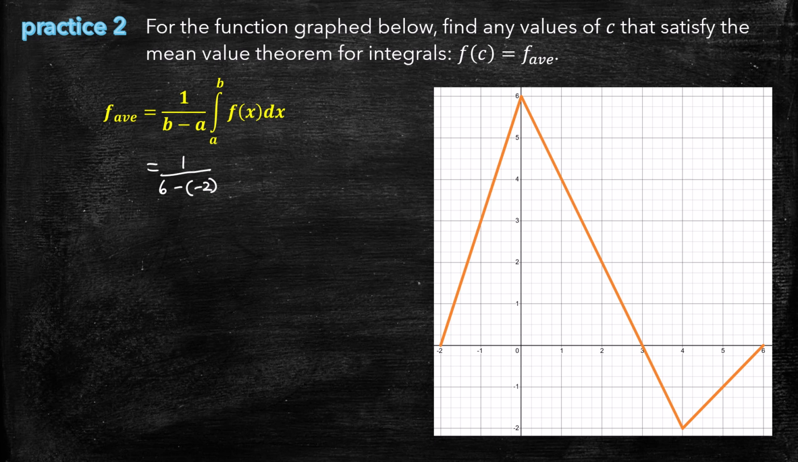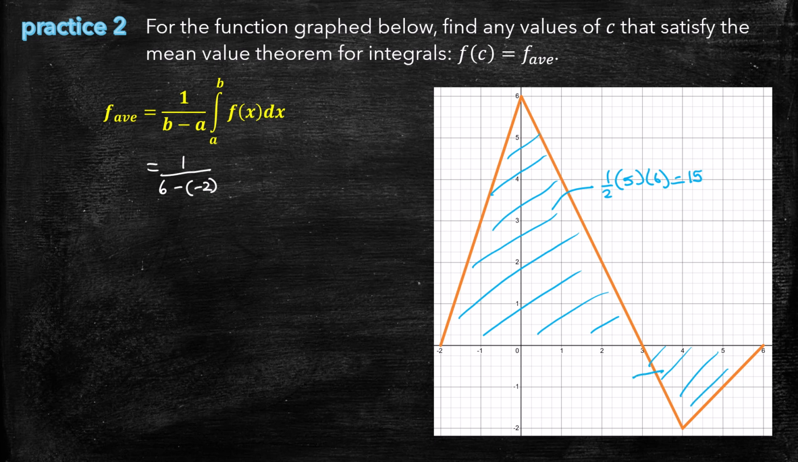We don't have an equation, so we're just going to have to go about it the old-fashioned way and find the area under the function all the way from negative 2 to 6. This area is a triangle whose base is 5 and whose height is 6, so that comes out to be 15. Then this part is under the x-axis, so the area will be negative. The base is 3 and its height is negative 2, so that comes out to be negative 3.